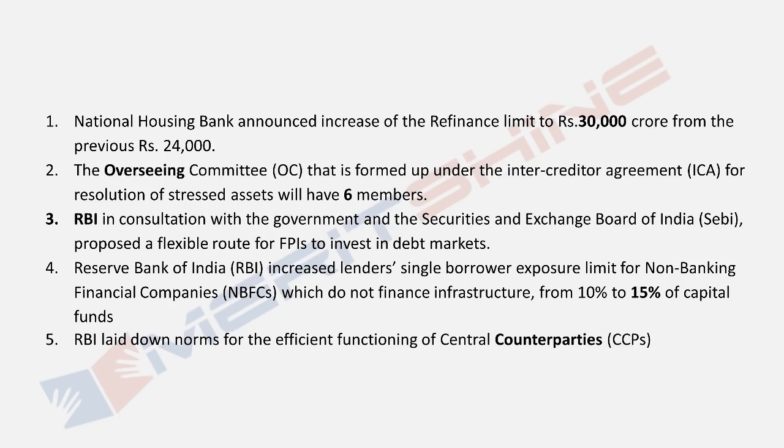Okay, here are your answers. The National Housing Board (NHB) has announced an increase of the refinance limit to 30,000. It was earlier 24,000. The OC, a new committee which is formed now, will basically be the overseeing committee as per the intercreditor agreement, and it will have 6 members for the resolution of stressed assets.